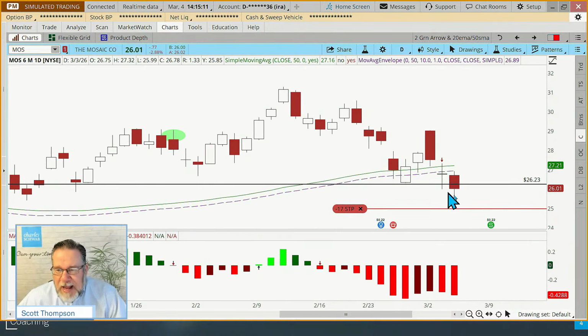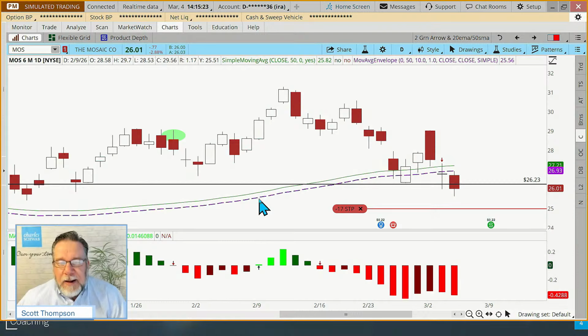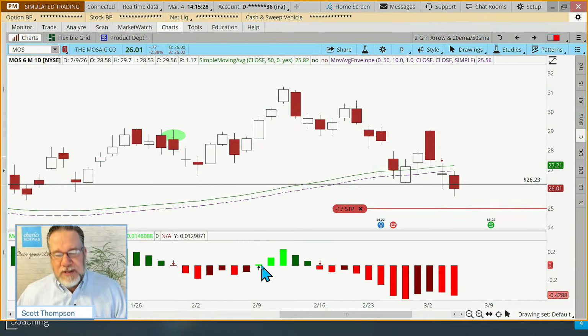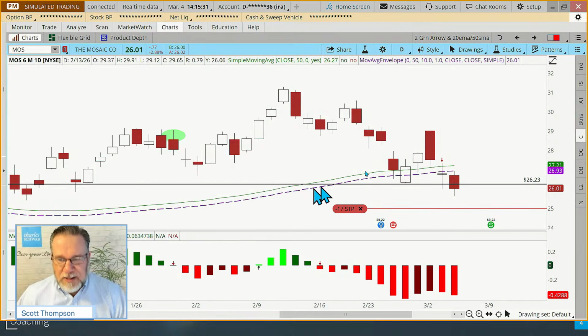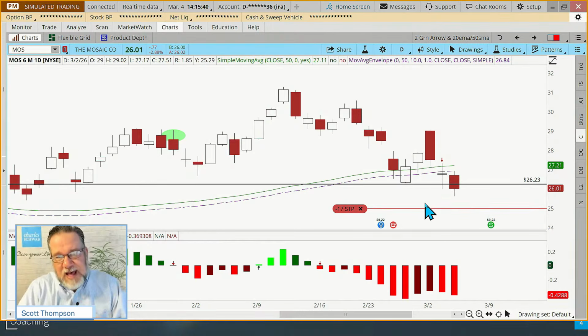So let's go forward a little bit to where we are now. The stock did come down, and today we had a low of 25.62. So if you had moved your stop over here, the stop would have been missed by about 6 cents. Do you guys see that? Me personally, I usually don't like to adjust the stop with this particular investing strategy until the trend's been going for a little while. This one's been chopping around really since we got in, hasn't really done anything, and we're losing money on it. So a lot of times I like to leave that initial stop in place until the trend has started up again.